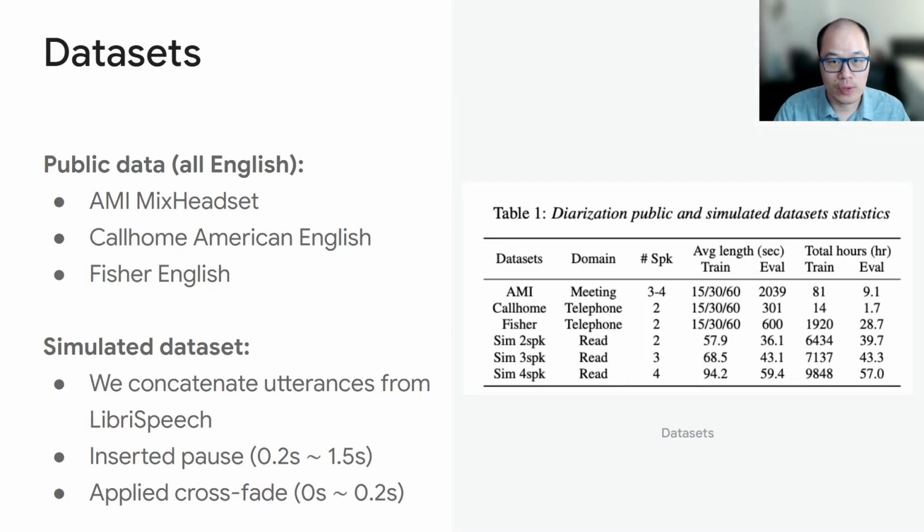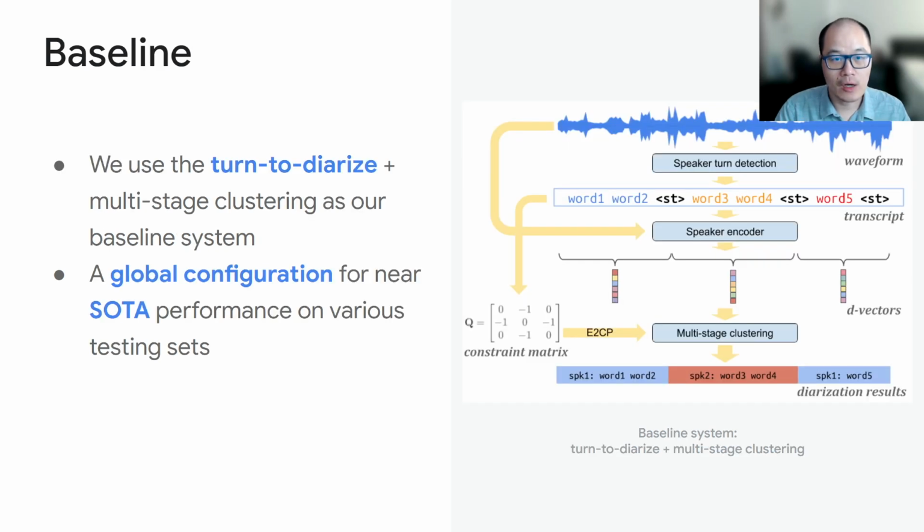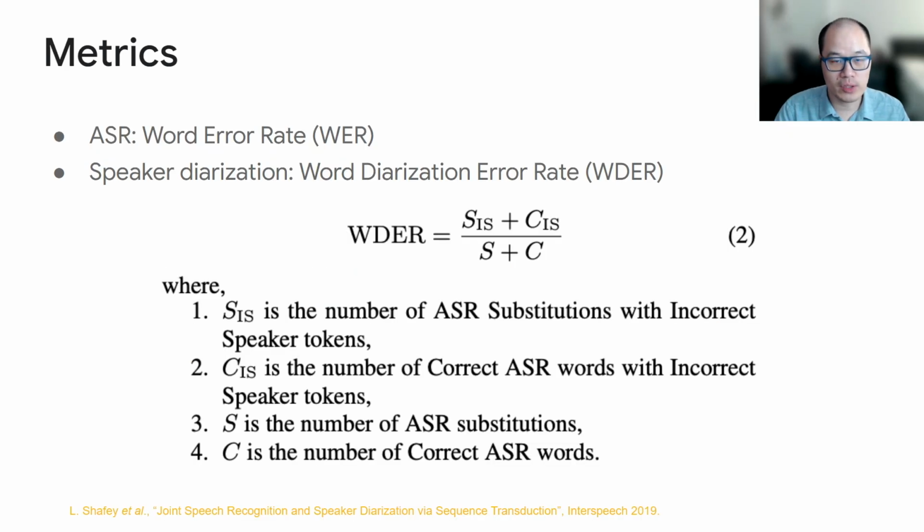For the datasets, we use standard public datasets for speaker diarization, including AMI, Callhome, and Fisher. We also generated a simulated dataset to augment our training and evaluation data. We simply concatenate utterances from Interspeech with inserted pause and cross-fading for 2 to 4 speakers. For the baseline model, we use the turn-to-diarize system with multi-stage clustering. This baseline model uses a global configuration for all evaluation datasets and has near state-of-the-art performance on all the evaluation datasets. We report two metrics.